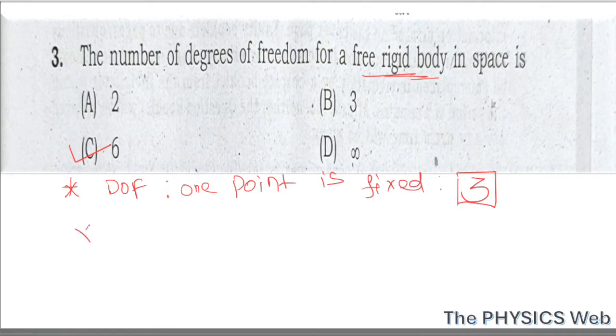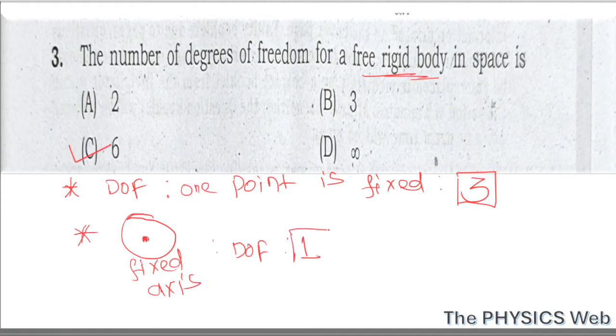Next, if the rigid body rotates about a fixed axis of rotation, then in that case, degree of freedom for the rigid body will be 1.